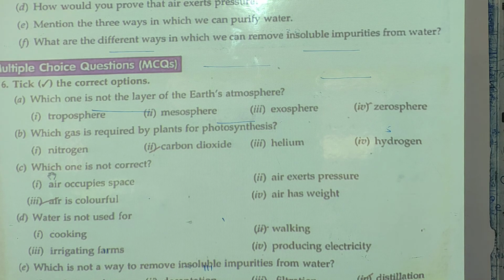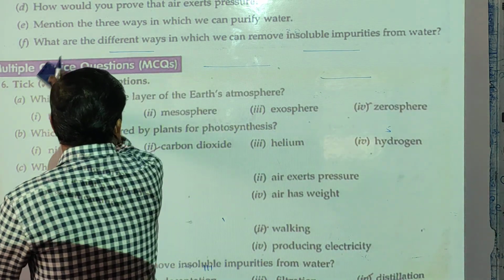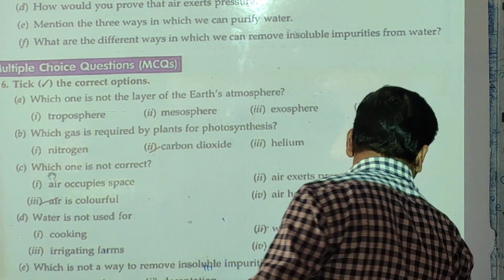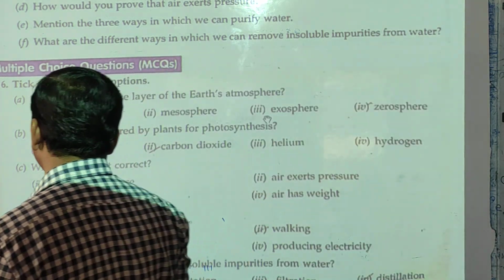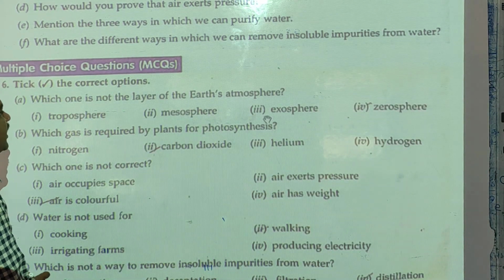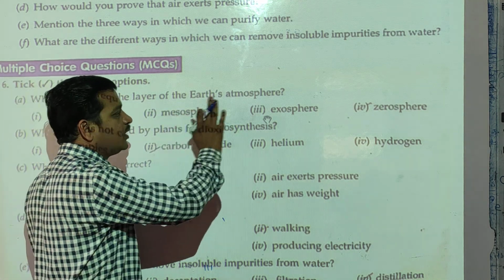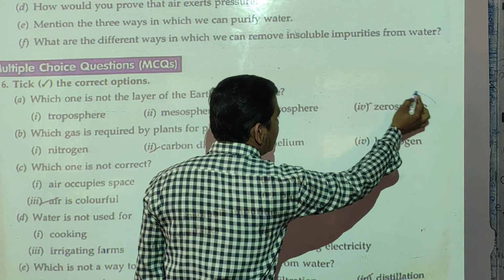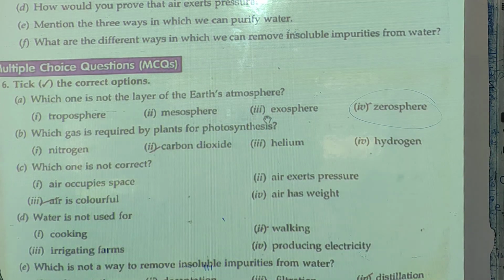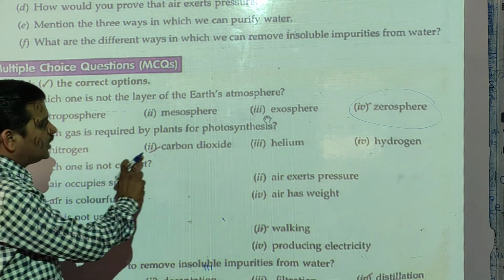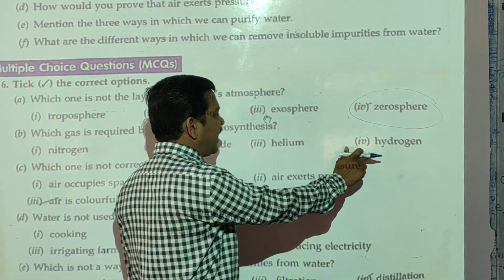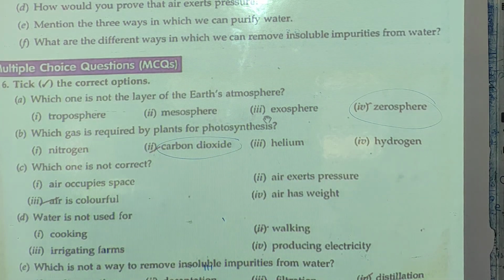Next question: choose the correct answer or tick the correct answer. First question: which one is not a layer of Earth's atmosphere? Troposphere, mesosphere, exosphere, geosphere. The answer is geosphere. Next, which gas is required by plants for photosynthesis? Nitrogen, carbon dioxide, helium, hydrogen. The answer is carbon dioxide.